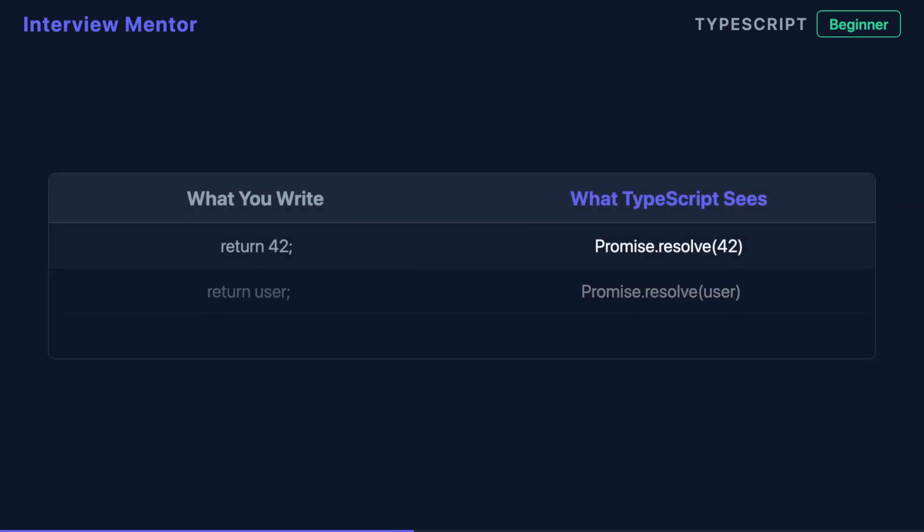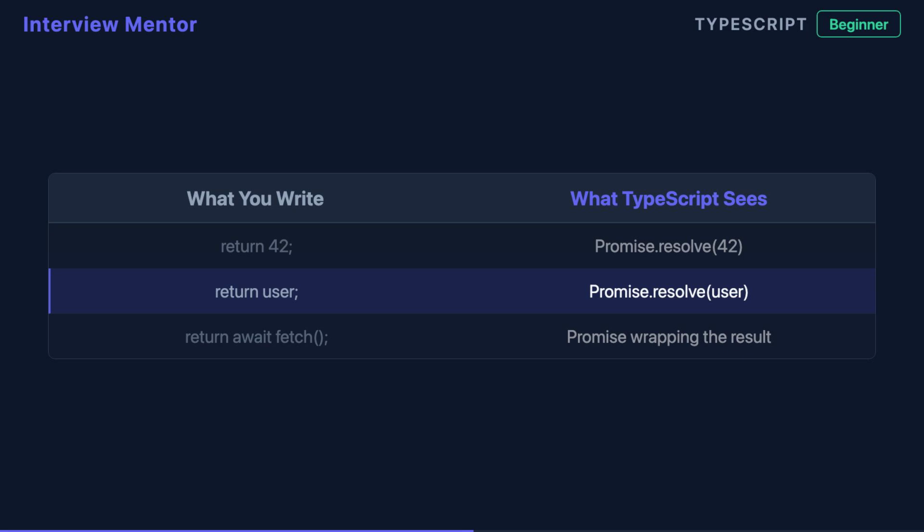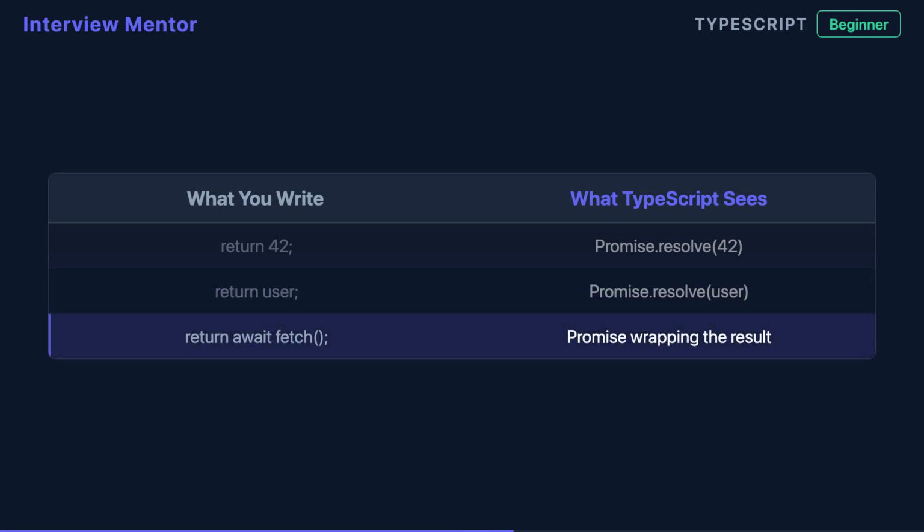Here's the key insight. TypeScript automatically wraps your return value in a promise. You write return 42, but TypeScript sees a promise that resolves to 42. You never manually create the promise. The async keyword does it for you. This is why async and await work so seamlessly together.